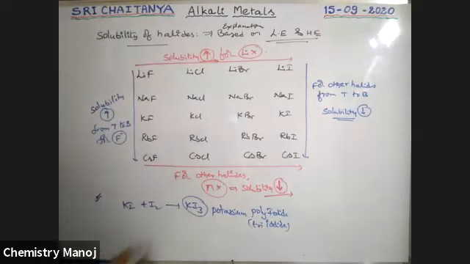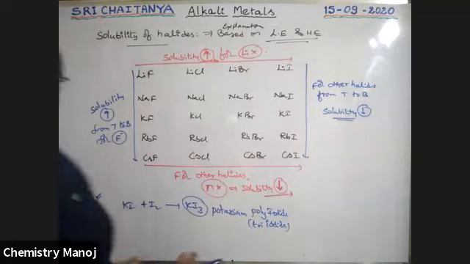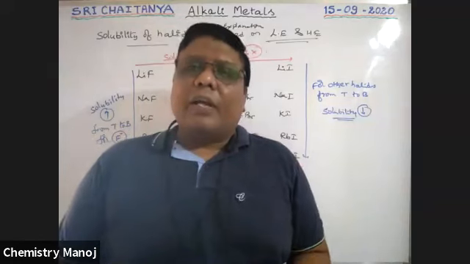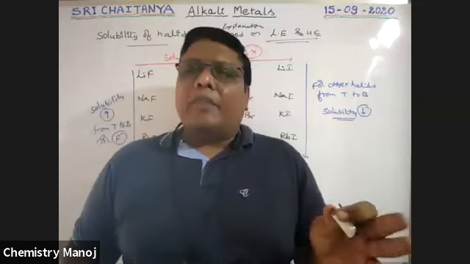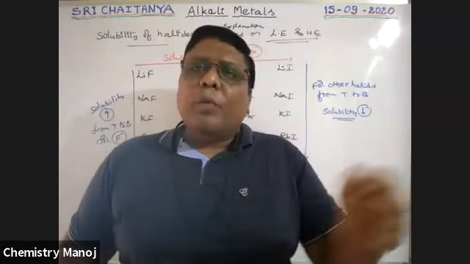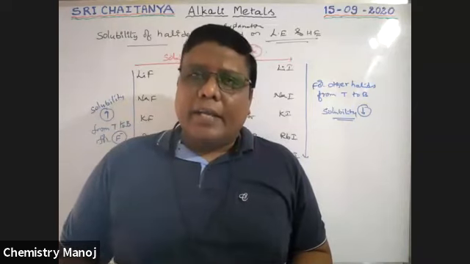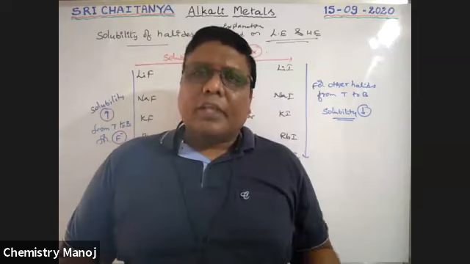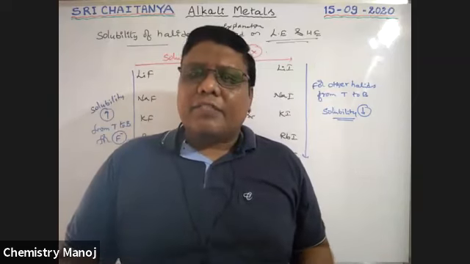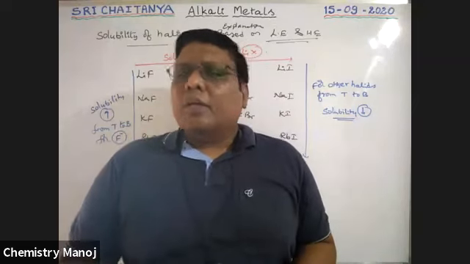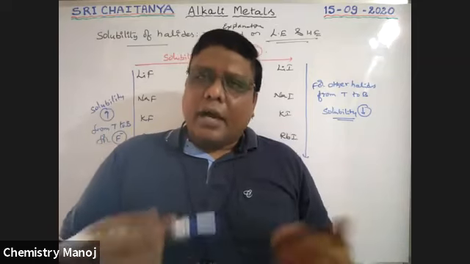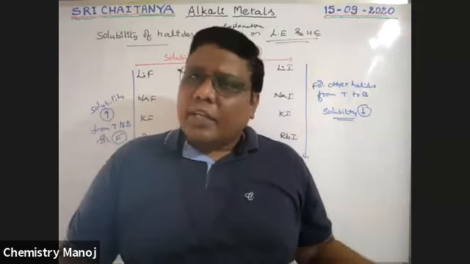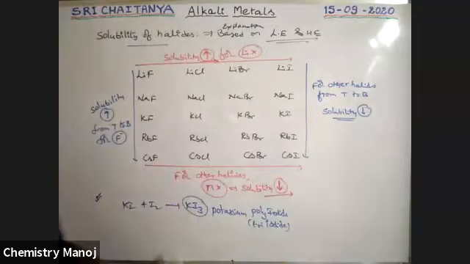So when halides combine with other halogens or interhalogen compounds like ICl3 and IF7, they give polyhalides of this type.